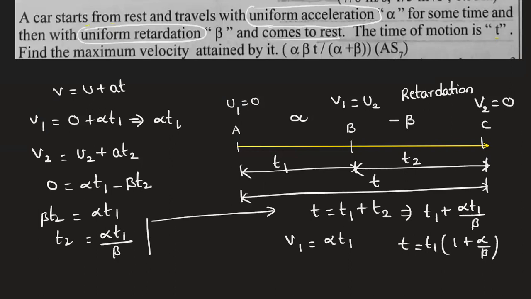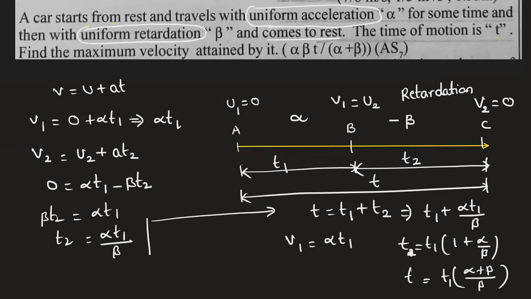Sorry, it is the t value, right? t equals t1 into alpha plus beta by beta. This is the total t value.